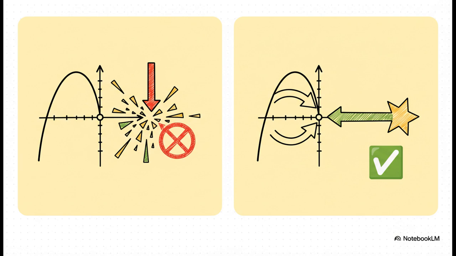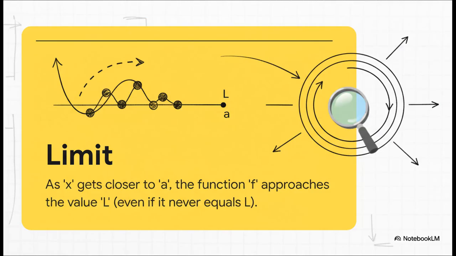The old question was, what's the value at this exact point? And the answer was, we don't know, it's 0/0. The new question, the limit's question, is what value is the function getting close to as we get near that point? We're no longer focused on the destination, but the journey towards it. So here's the core idea in a nutshell.